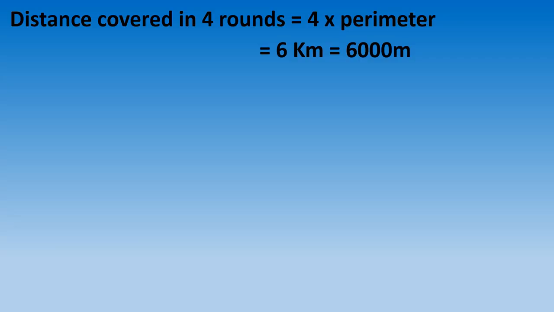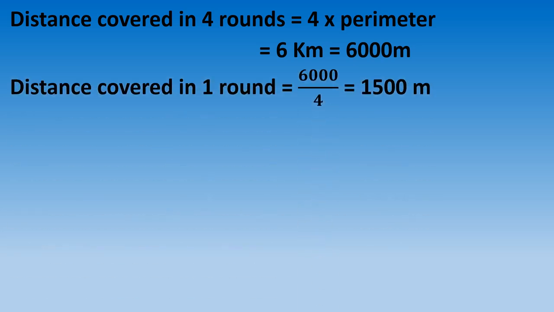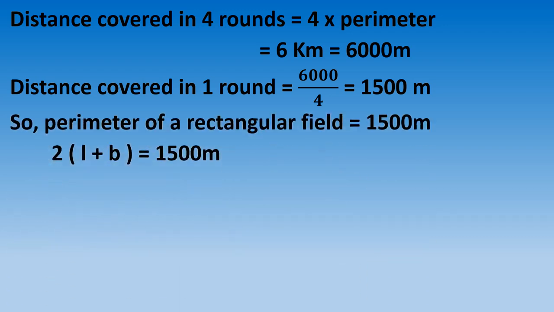Now distance covered in 1 round is 6,000 divided by 4. This you know, that when more than 1 is given and 1 is asked, we will always divide, which is equal to 1500 meter. So this is the perimeter of the rectangular field, because distance covered in 1 round is the perimeter. Now what is the formula for perimeter? 2 times (L plus B). So 2(L plus B) equals 1500 meter, and L is given to us as 2x.